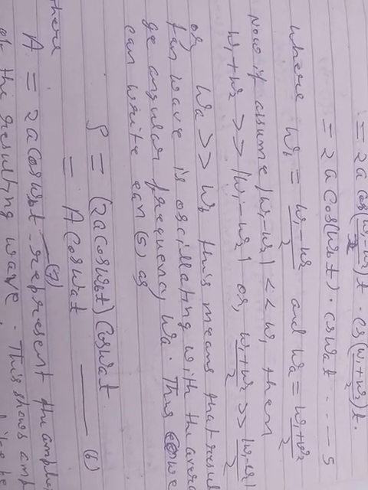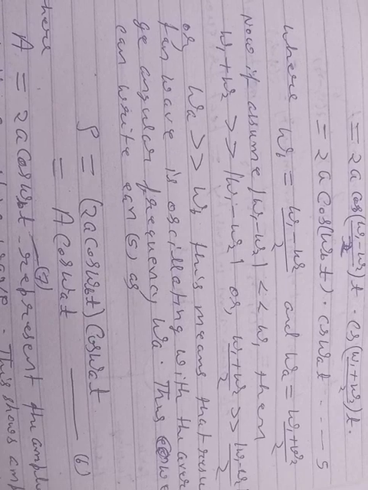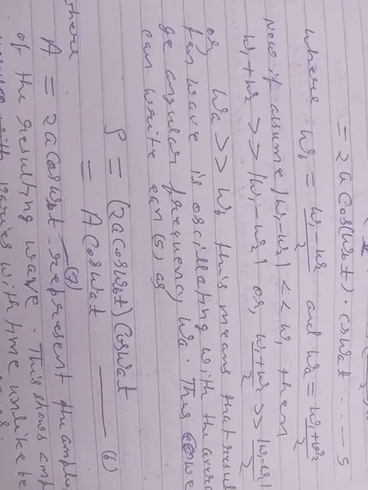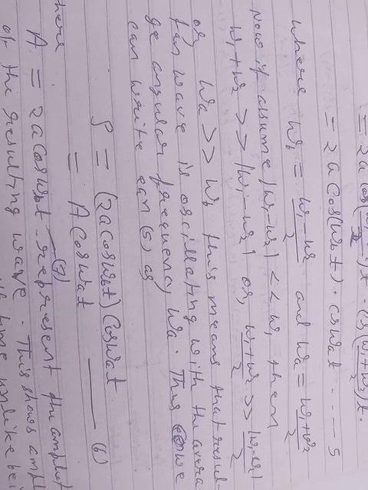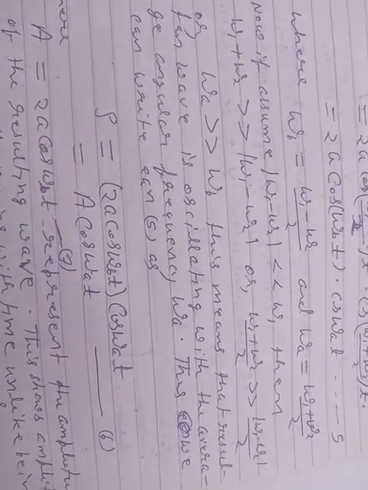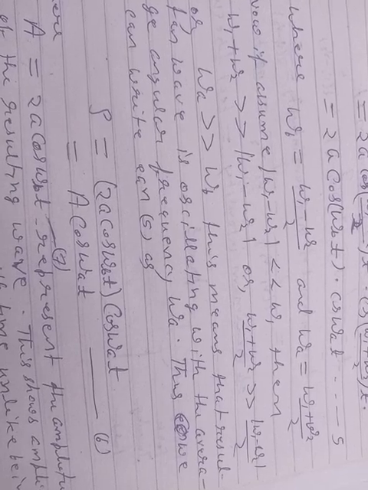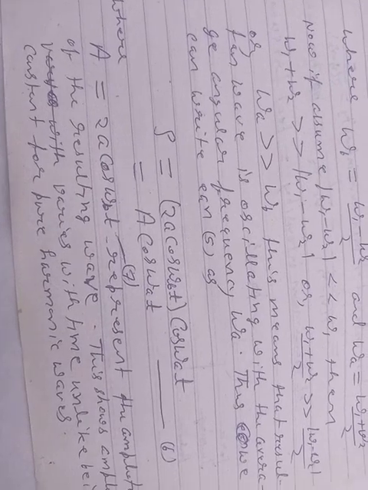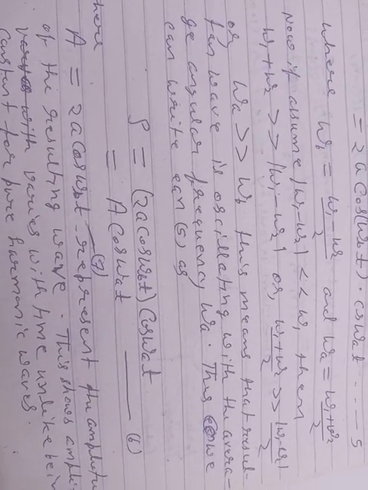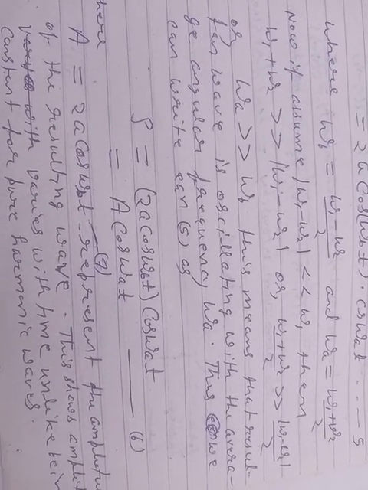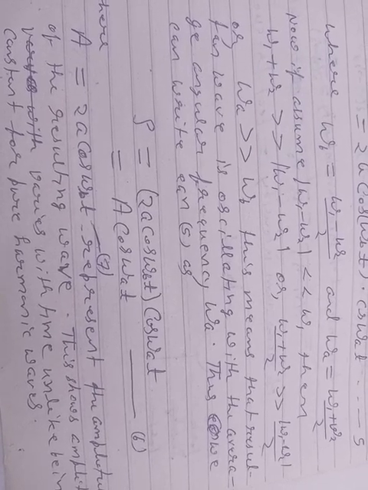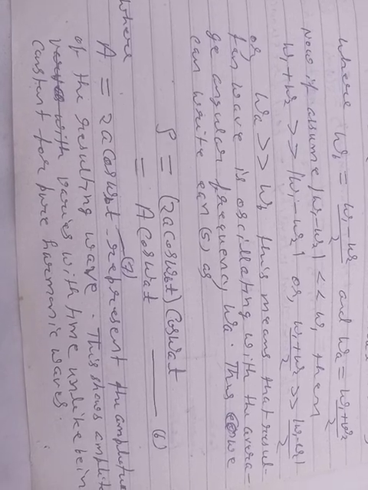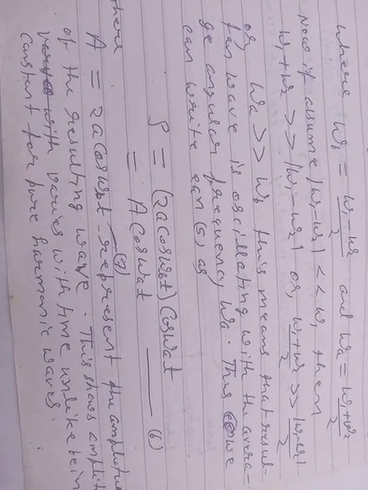Now assume mod of omega 1 minus omega 2 is very less than omega 1 plus omega 2. Then (omega 1 plus omega 2) by 2 is very much greater than mod of (omega 1 minus omega 2) by 2, or omega a is very much greater than omega b. This means that the resultant wave is oscillating with the average angular frequency omega a.